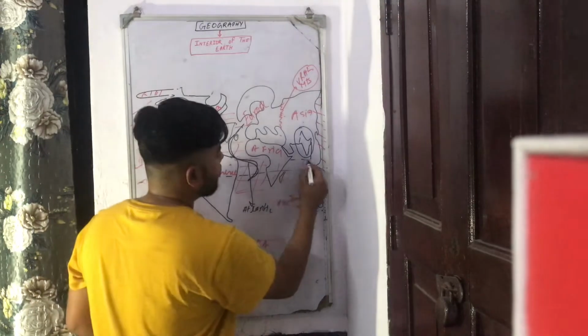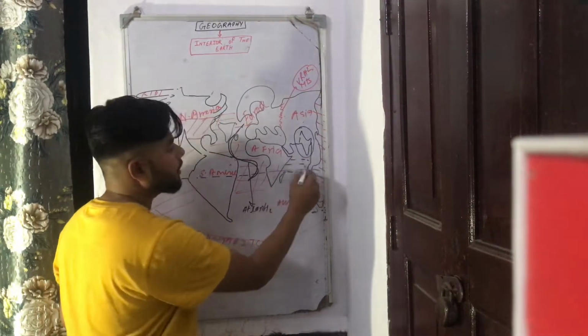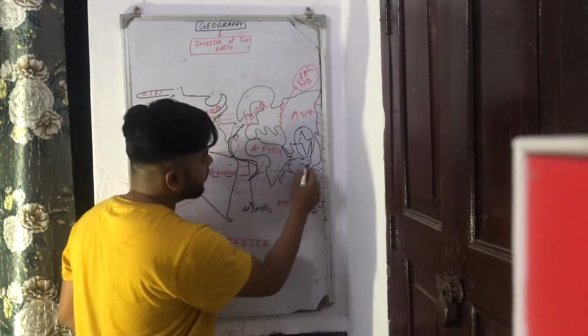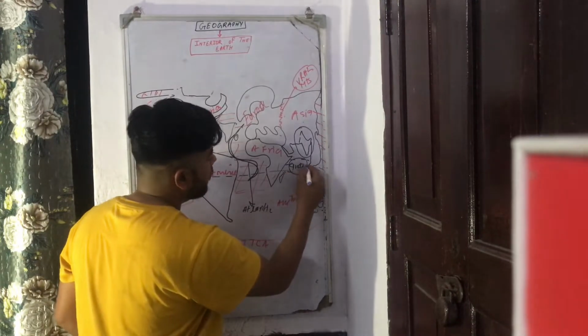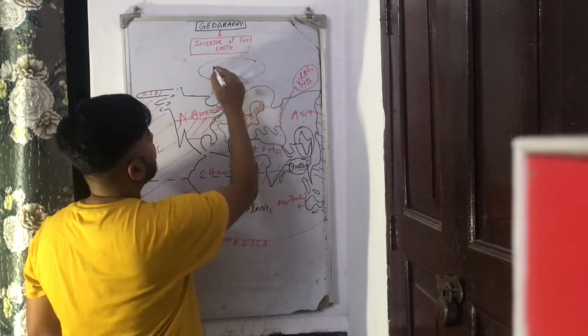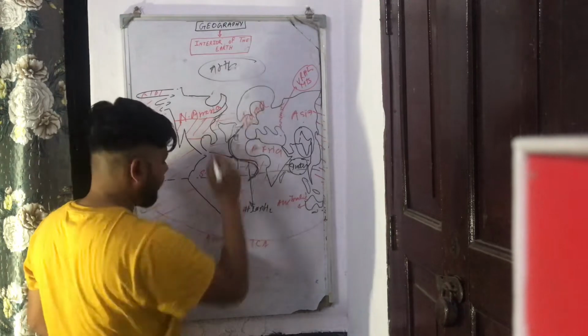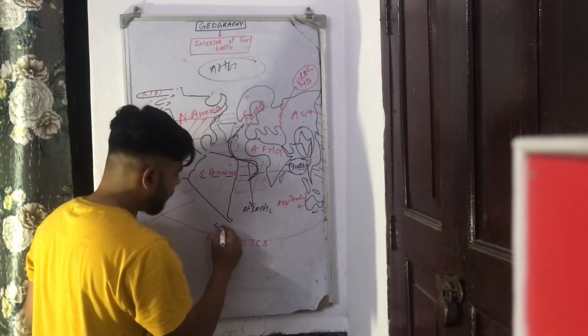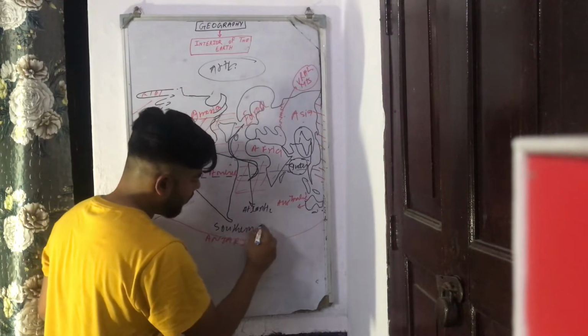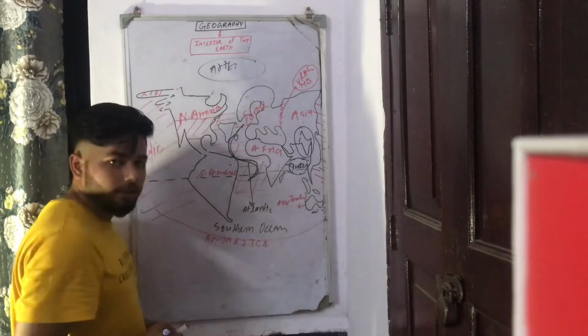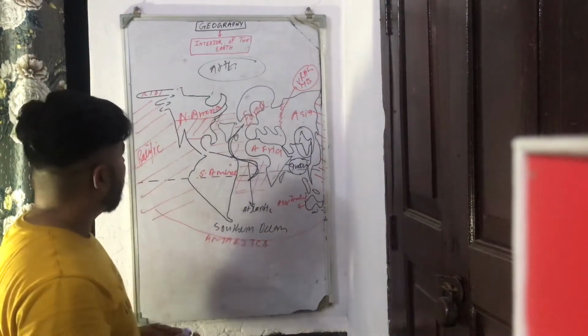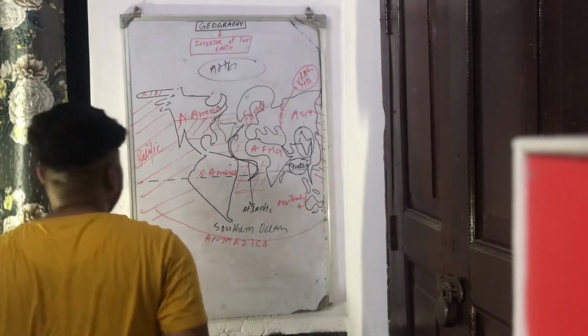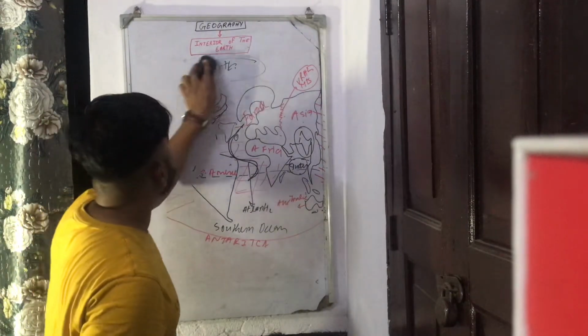Then this region, which is bounded by 3 sides by the continents, is Indian Ocean. Then at the North Pole we have Arctic Ocean, and at the south, above the Antarctica continent, we have Southern Ocean. So how many oceans are there totally? 5 oceans. Got it?